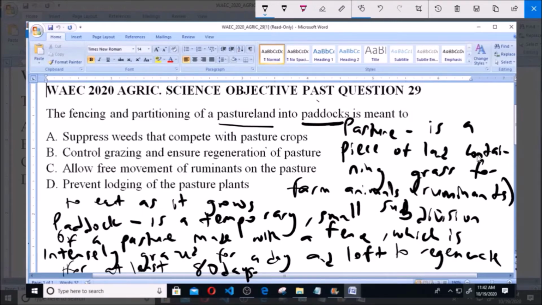So the purpose of a paddock, that is the small subdivision of a pasture, is to allow for intense, controlled grazing, and also to allow for regeneration of that particular portion of the pasture. Now, among the options listed, option B says control grazing and ensure regeneration of pasture. From the function of a paddock that we have described, it is made to control grazing and also to ensure that that portion of the pasture is left to regenerate. So option B, control grazing and ensure regeneration of pasture, is the correct answer to this question.